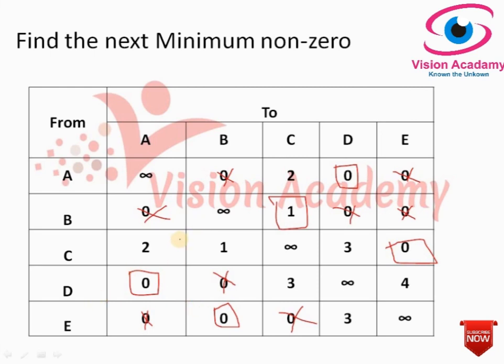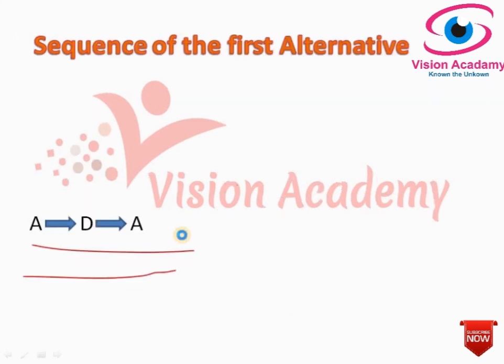As we said in the traveling salesman problem, he should start from a particular city and travel all the cities. After traveling all the cities, he should end his travel where he started. It means he covered only one city, A to D, not all the cities.